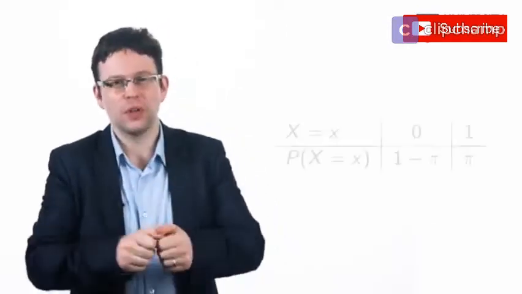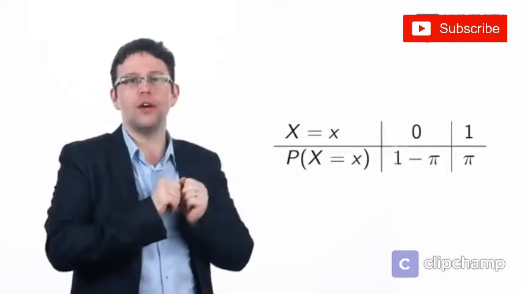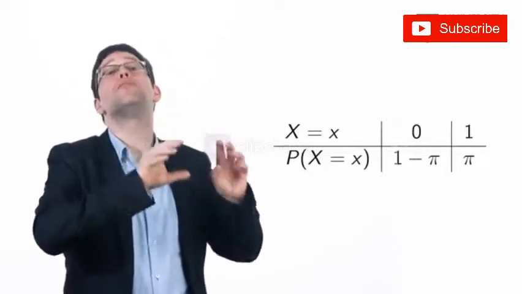So let's now introduce the concept of a parameter. For this, I'm going to use the Greek letter pi. Now, please don't be confused with the use of pi. You may have seen it in high school maths when you're calculating the area of a circle. Here, we're not considering that mathematical constant of 3.14, etc. Rather, here, pi represents the probability of success. So we have this random variable x taking the values of 0 for failure, 1 for success, and pi is going to be the probability that x is equal to 1.